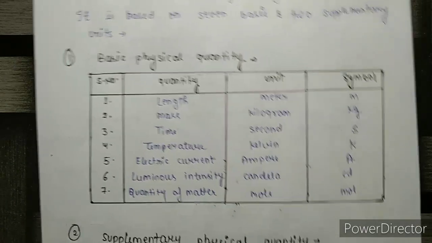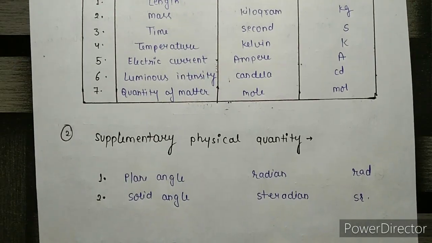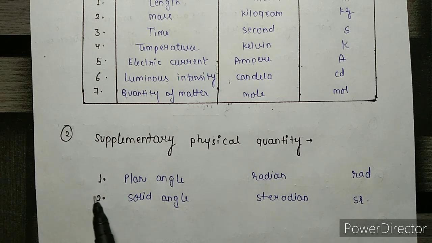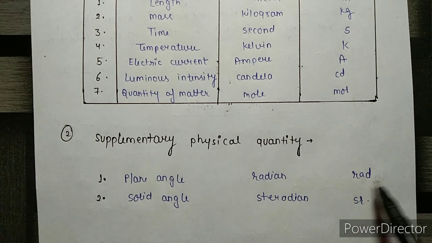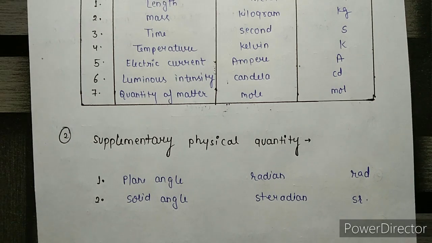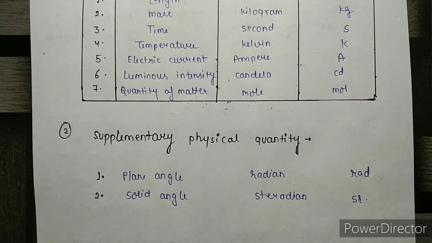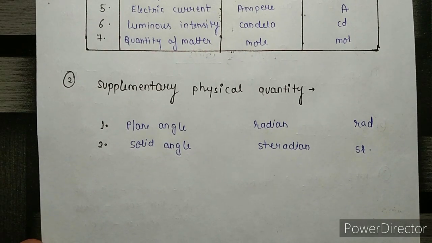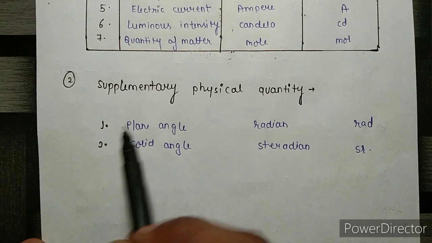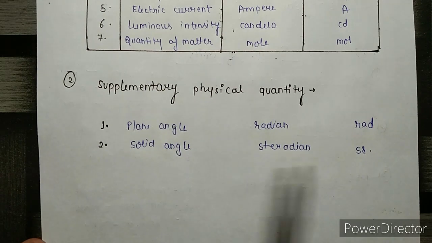Now the 2 supplementary quantities are, first, plane angle and second, solid angle. The plane angle is measured in radian and denoted by rad, and the solid angle is measured in steradian and indicated by sr. Now the confusion is, what is the meaning of plane angle and solid angle?